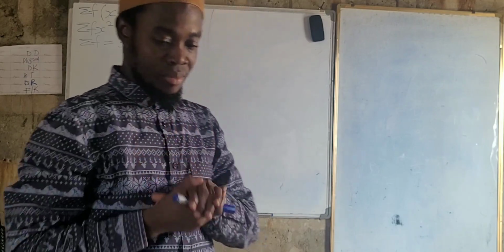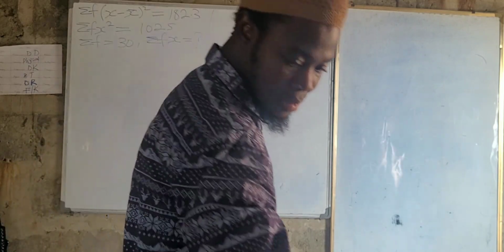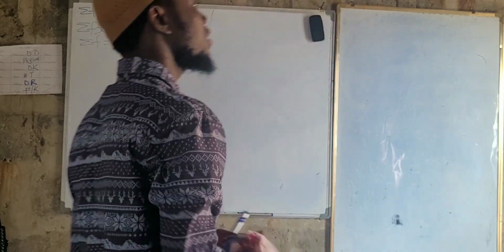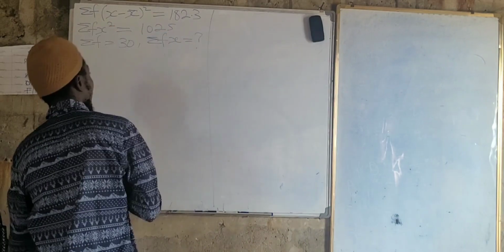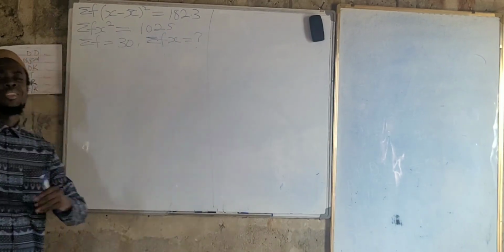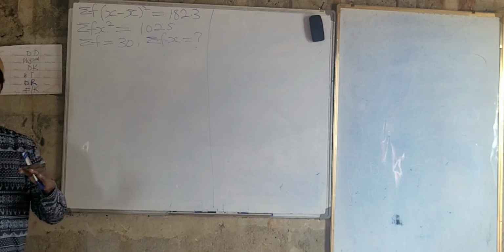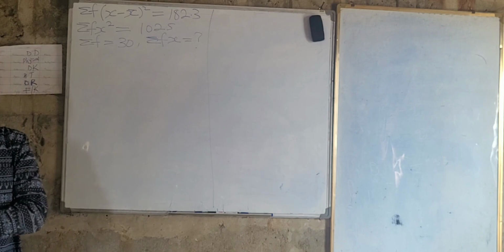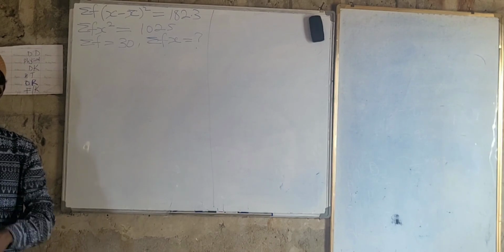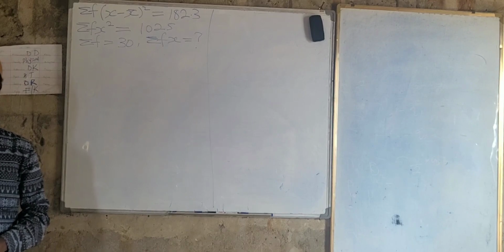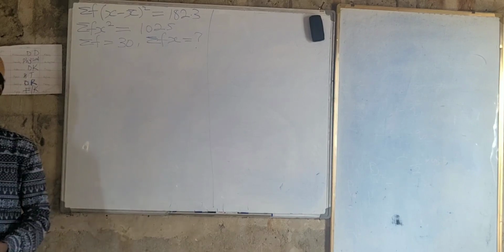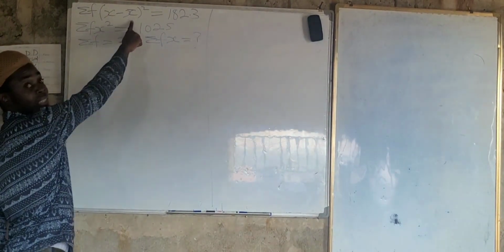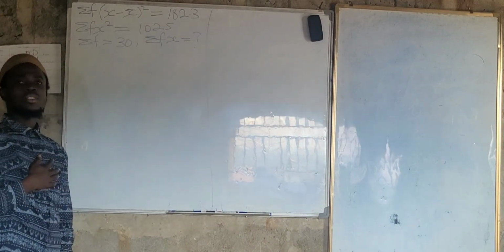Let us pay attention. It's so simple and straightforward. Now, what you must try to understand always, looking at what is given to you, is the question. Don't rush. Take your time. Go through the question, after which you'll be able to understand the problem. Now, we have x bar.